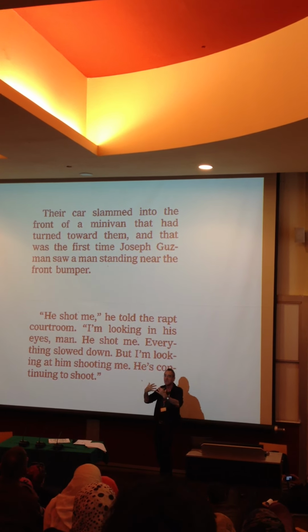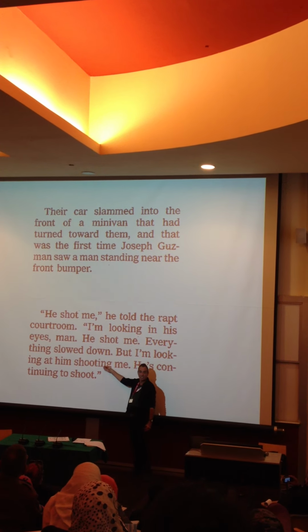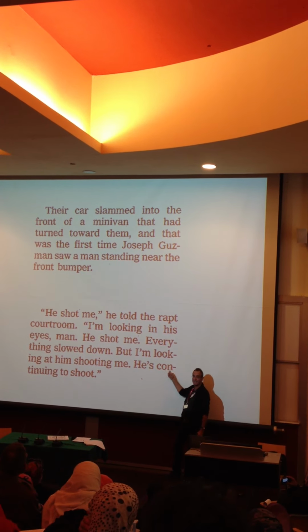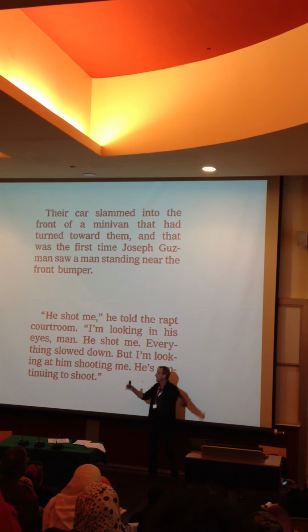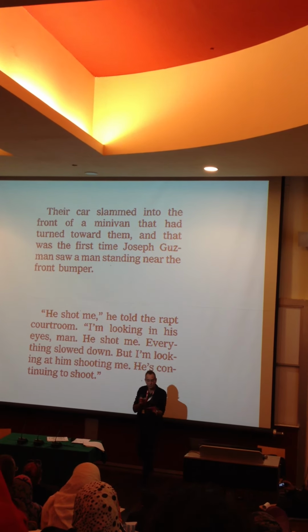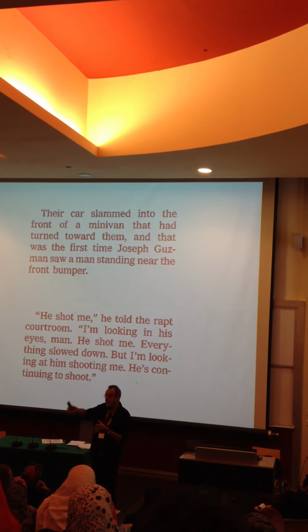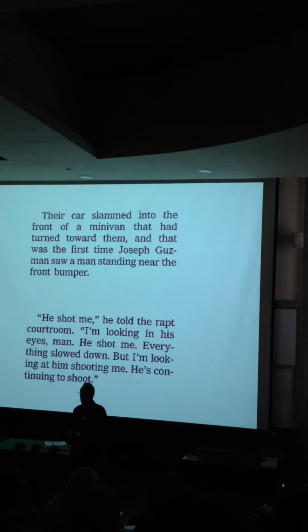I'm looking into his eyes. But I'm looking at him shooting me. Not shoot me, but shooting me. Exactly. He's emphasizing it here. Not he's shooting, but he's continuing to shoot. He emphasizes that everything slows down. Present tense now. Imagine it now. Yeah? You get it? See, nothing to do really with the time. It's all to do with close, remote, and whether you see the thing sort of unfolding in time, or whether you see it